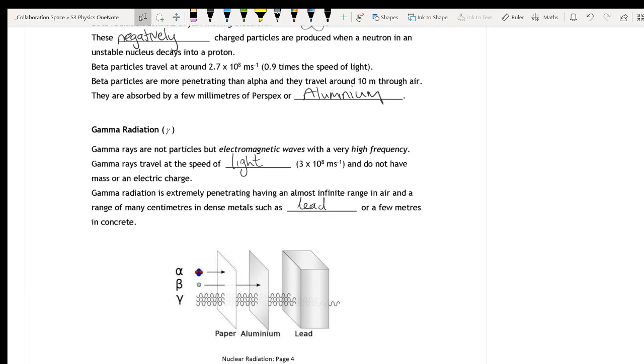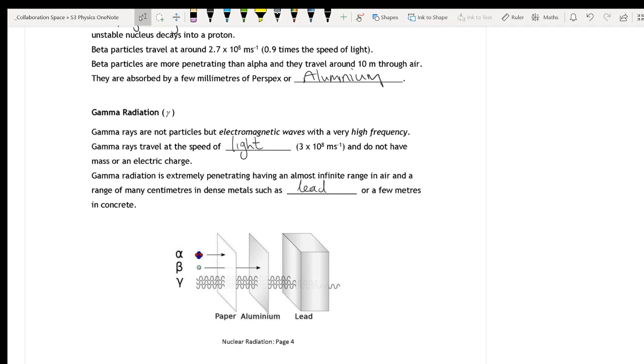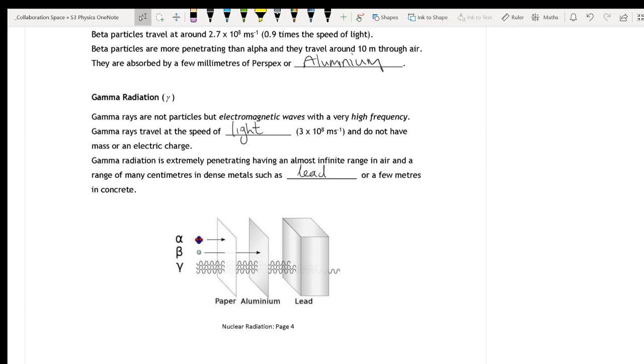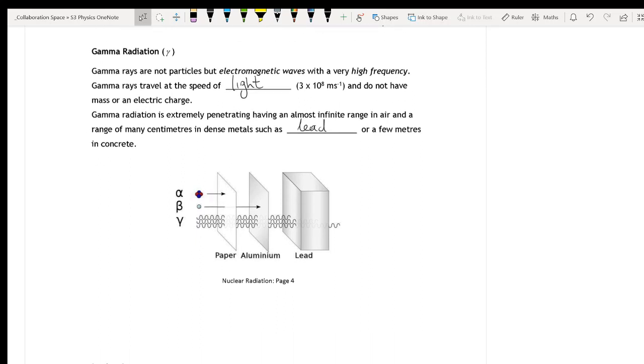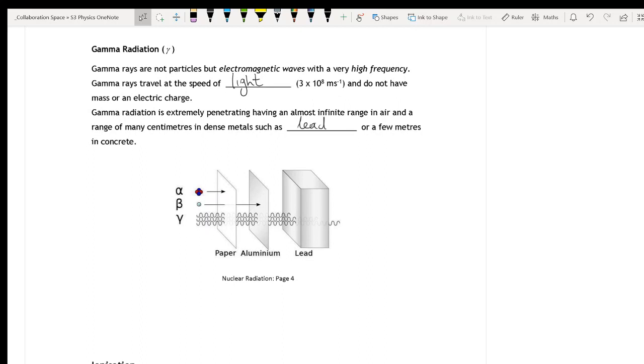Gamma radiation is not a particle, it's a wave, and it's got a range of almost infinity, so it can get really, really far. It travels at the speed of light, so it's the fastest, and it's extremely penetrating, so it can get really far in air, and you have to have a lot of lead or a lot of concrete to stop gamma. There's a little summary diagram there. Alpha particles get stopped by paper, beta go through paper but get stopped by aluminium, gamma go through paper and aluminium but get stopped by lead.